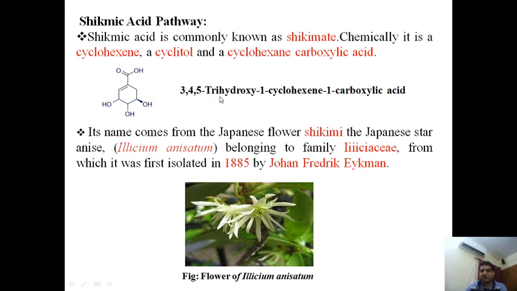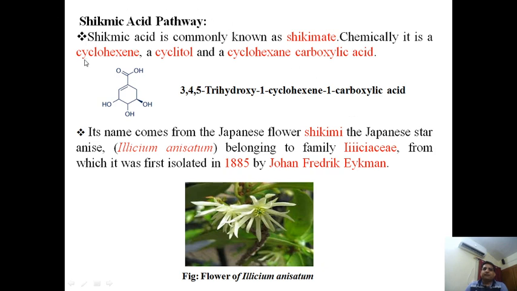That's why the IUPAC name of this shikimic acid is 3,4,5-trihydroxy-1-cyclohexene-1-carboxylic acid. In the first position a carboxylic group is also present.